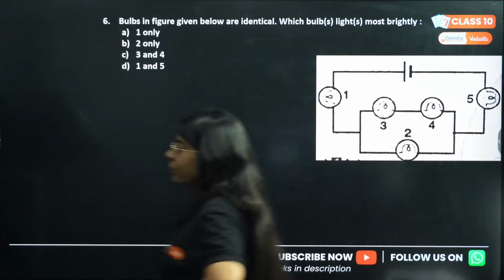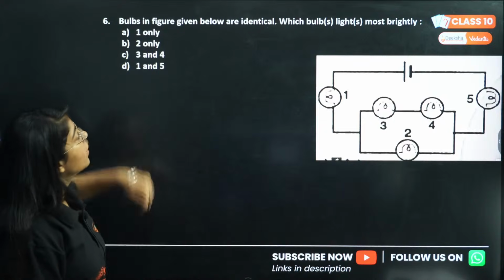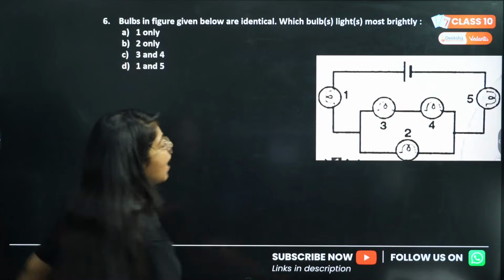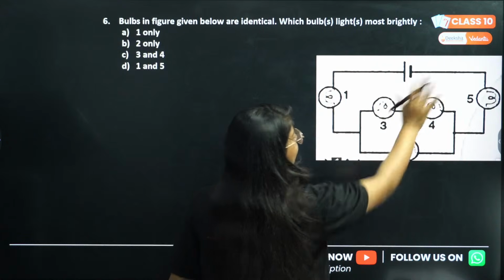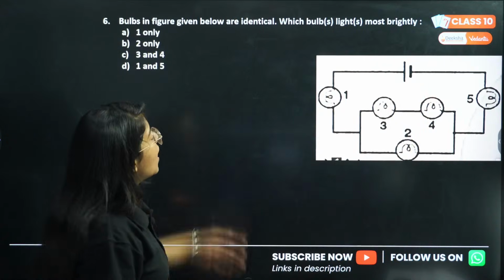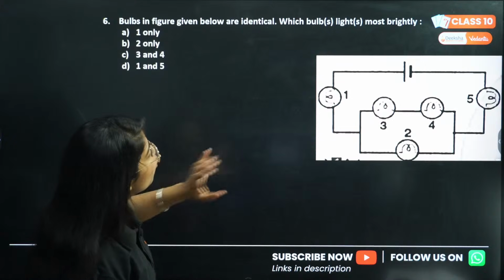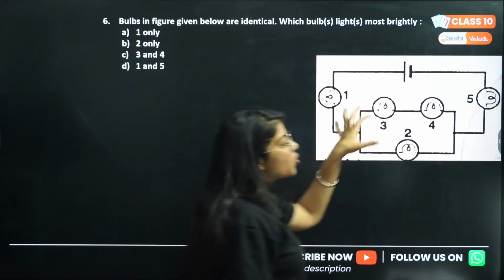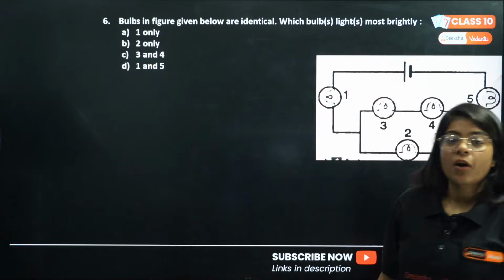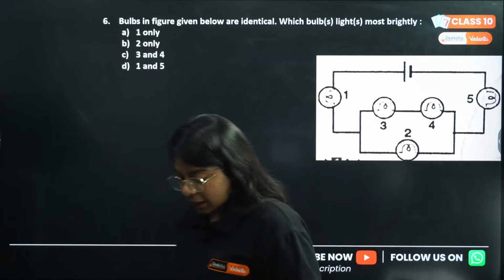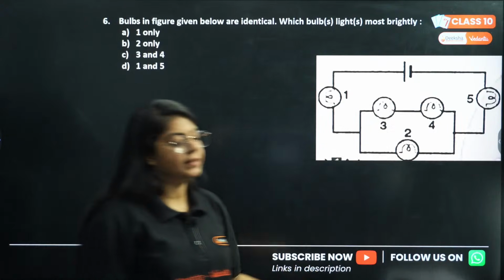Bulbs in the given figure are something like this. We have 1, 2, 3, 4, 5 bulbs in the given circuit. Okay, which bulb lights most brightly? Among which of these bulbs will have the most brightness?